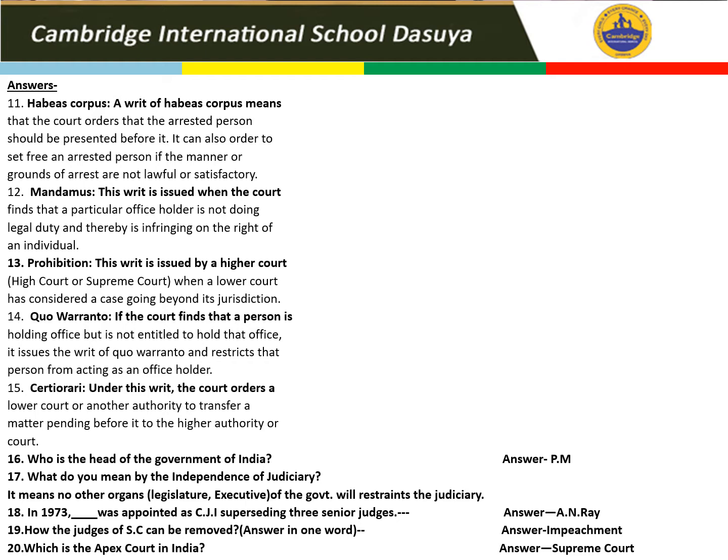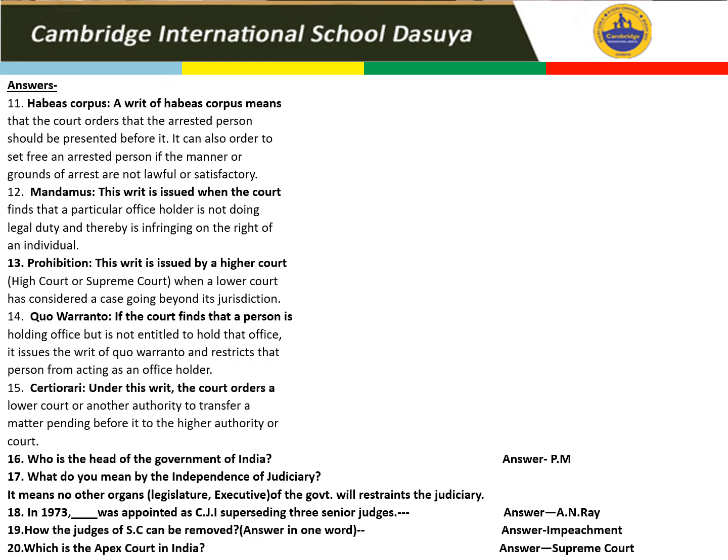Prohibition. This writ is issued by the High Court when a lower court is considering a case going beyond its jurisdiction. Quo warranto. If the court finds that a person is holding office but is not entitled to do that. Certiorari. Under this writ, the court orders a lower court or another authority to transfer a matter pending before it to the higher authority of the court.